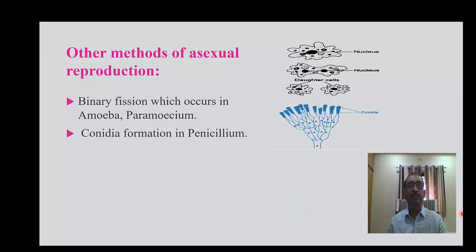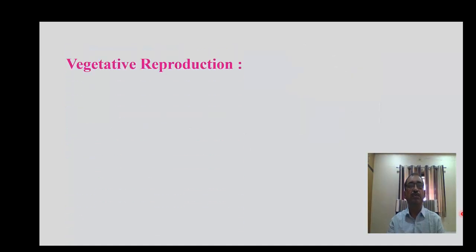In Penicillium, non-motile spores called conidia are produced, and from these conidia new individuals are produced. Another one, in sponges, gemmules are formed, and with the help of gemmules new individuals are produced.